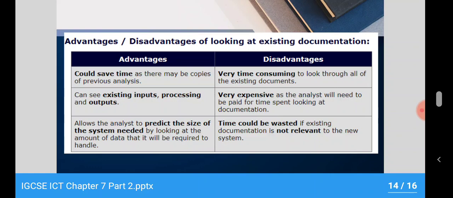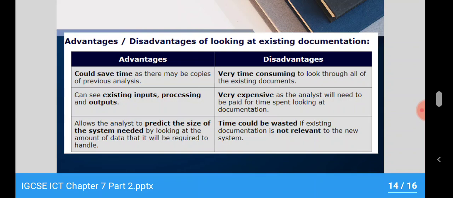But it's also time consuming because you have to go through a lot of documents. So that is the advantage as well as the disadvantage. Advantage in the sense that you don't have to go to each and every person in the company, but directly look into the documentation. But the same thing is a disadvantage because it will be time consuming.